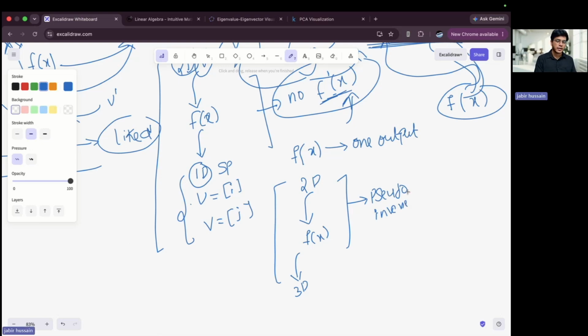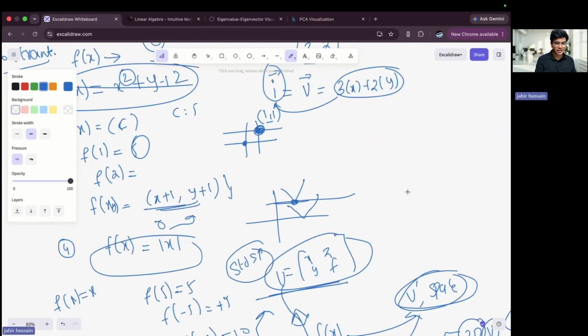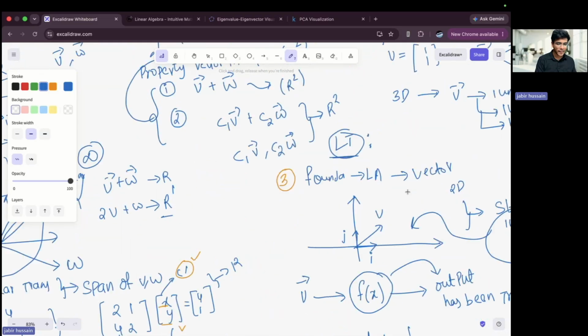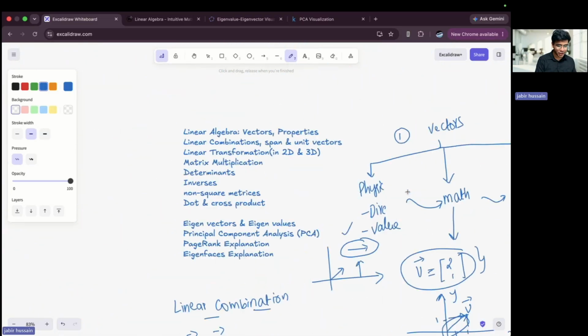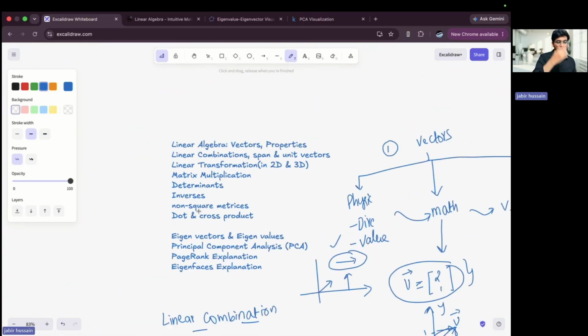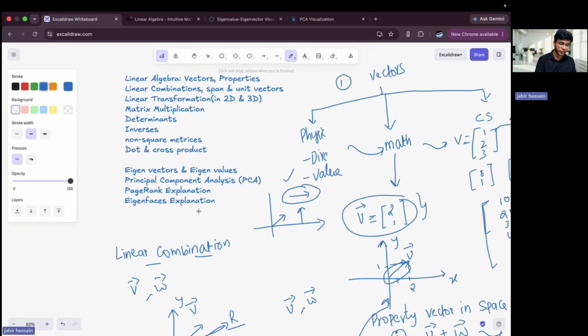To understand this pseudo inverse, we have to come back to non-square matrices. This is one of the important concepts.